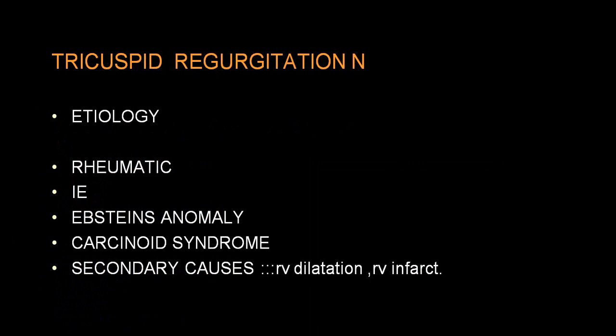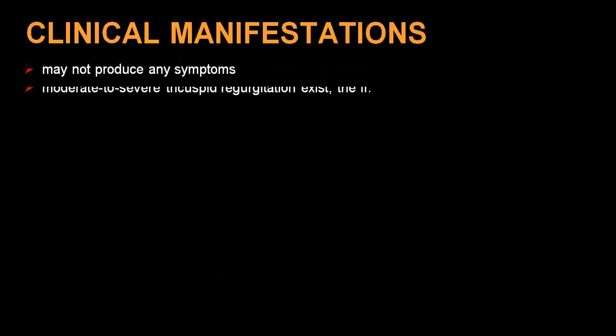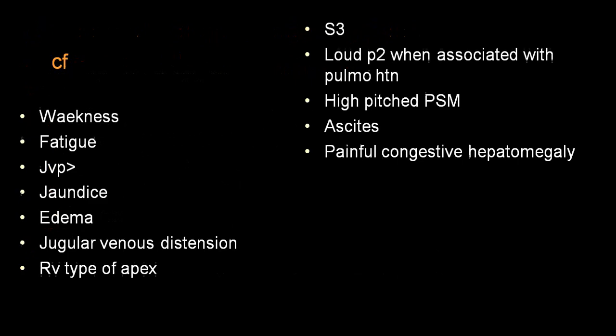So commonly we call rheumatic, infective endocarditis, traumatic, following valvuloplasty, Ebstein anomaly, carcinoid syndromes, or functional in case of right ventricular dilatation and RV infarct producing papillary muscle dysfunction. Clinical manifestation: usually we come across a diastolic murmur. Along with that, you will have symptoms and signs of congestive cardiac failure.